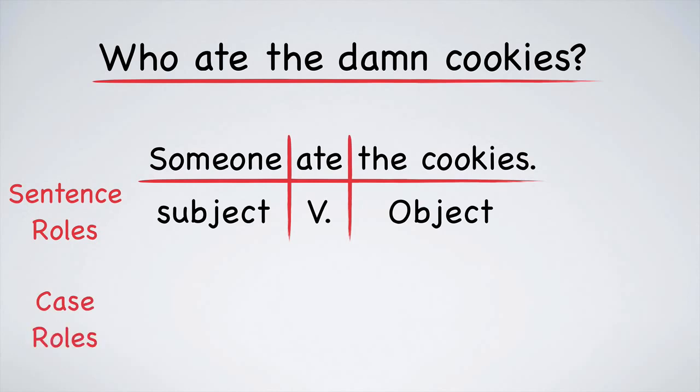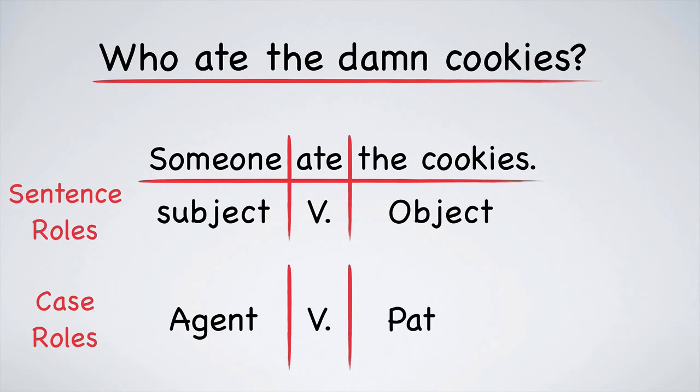Case roles describe the relationships that the nouns have to the action of the verb. In this sentence, the case role of someone is called the agent because someone does the action of the verb. Who ate the cookie? Someone. The cookie is described as the patient.